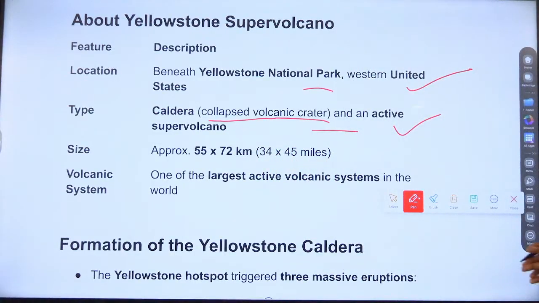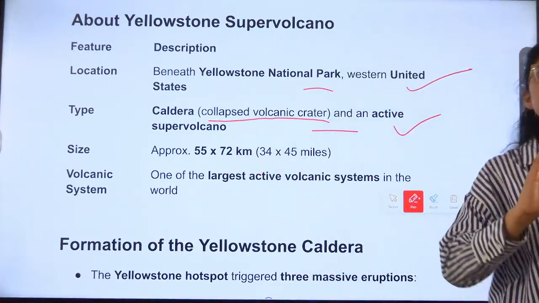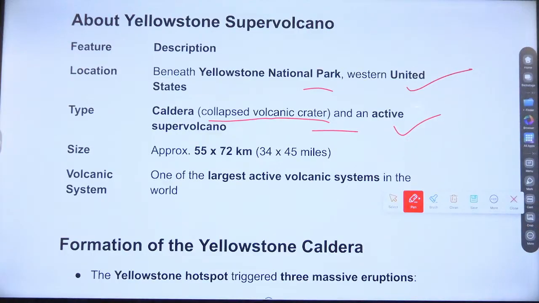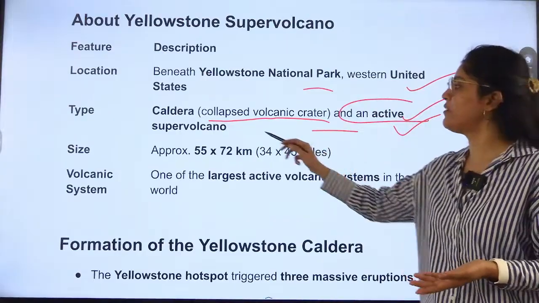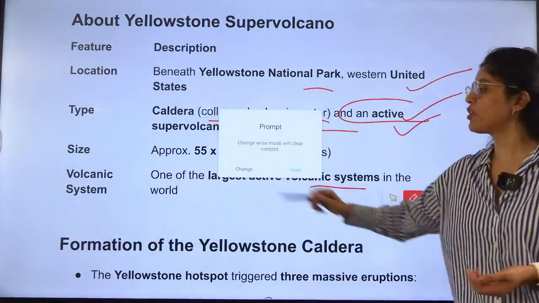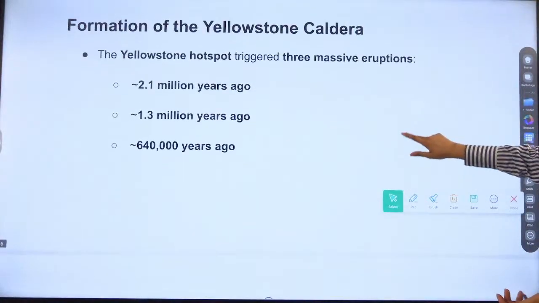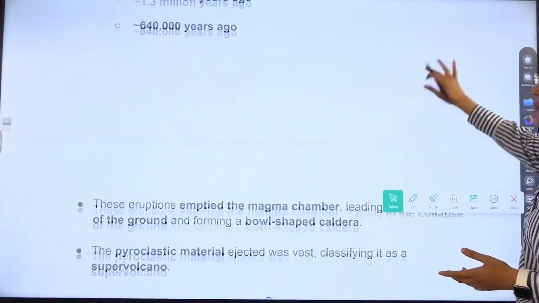Collapsed volcanic crater. So magma was over, like it erupted enough, and then magma was not there. Now again, magma is there, and it is an active super volcano, one of the largest active volcanic systems in the world. It has erupted 3 times, and it is active because chances are there that it will erupt again.